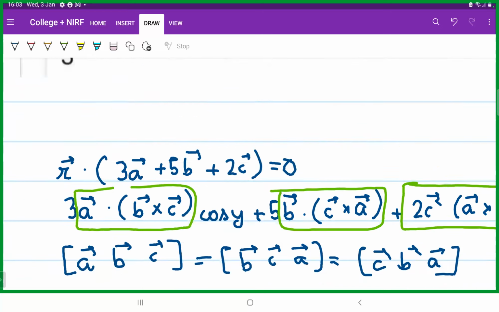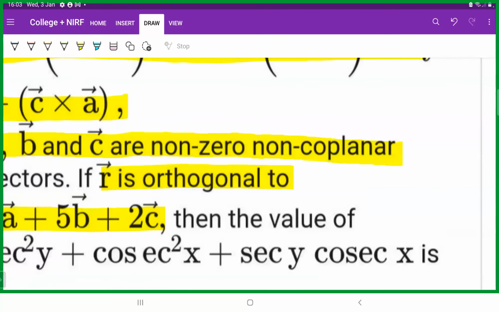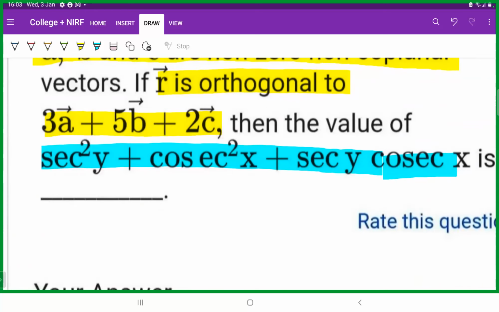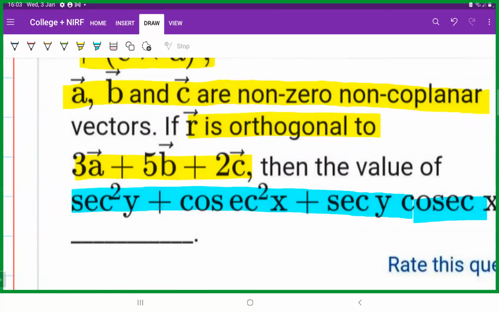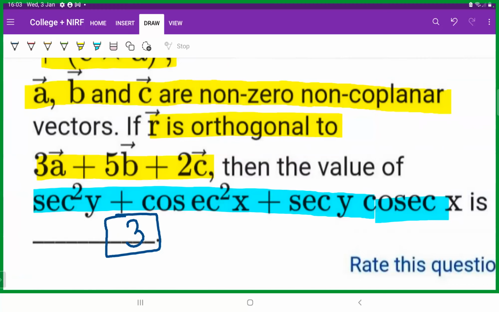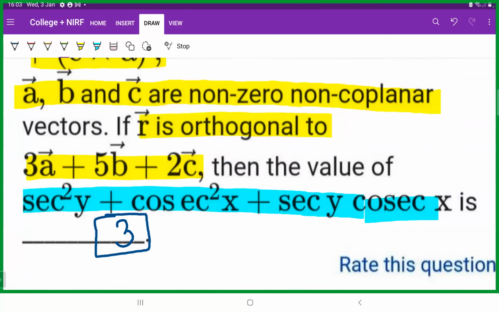We will now put these values in this particular expression, and when we put it, the value which you will find is equal to 3. I am not calculating this, but it's very easy to calculate. When you put minus pi by 2 and minus pi in the values of x and y in this particular expression, this is the answer which you will get. Thank you.